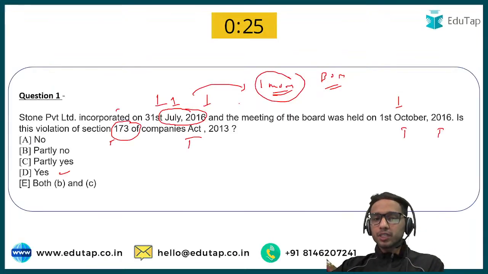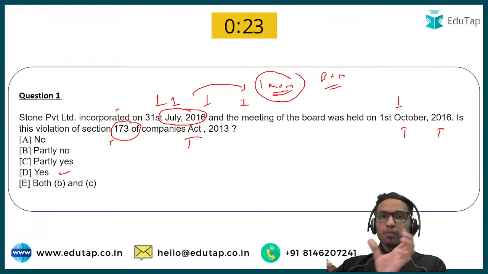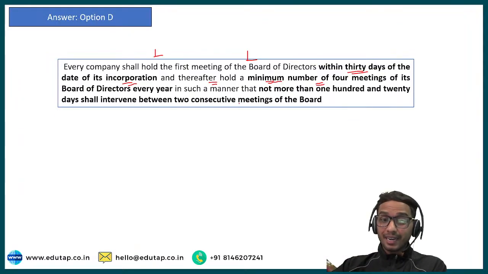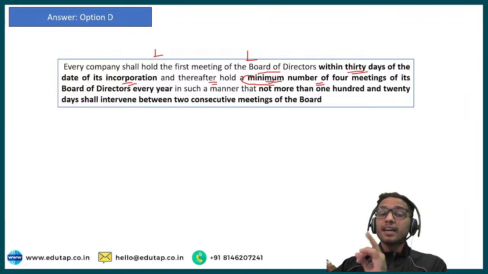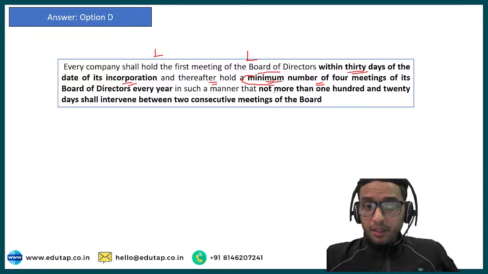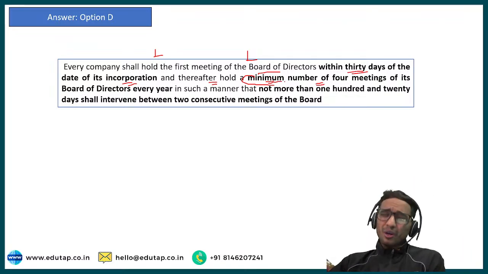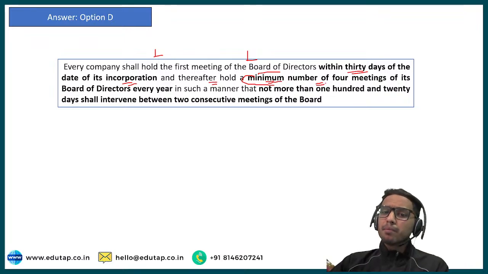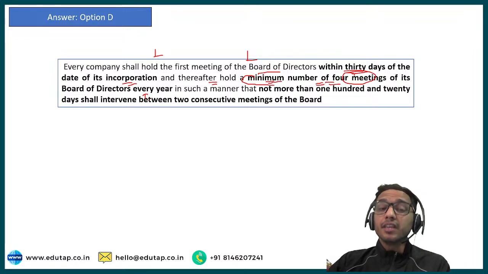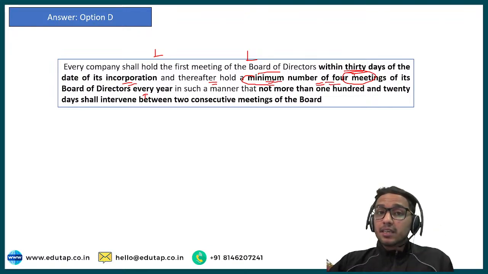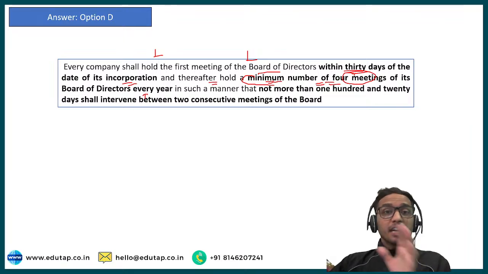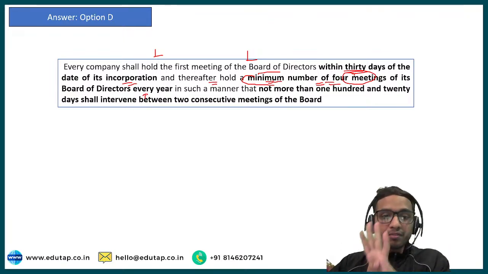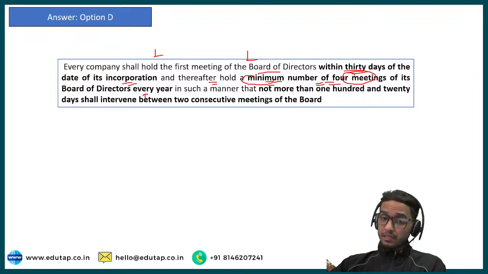I have asked you about the number of days within which the first board meeting should be held. But a question could also be asked from this criterion: after the first meeting, a minimum of 4 meetings of the board of directors should be held every year. So the next question might be: in a single year, what is the minimum number of board meetings that must be held in a company? The answer would be 4 meetings. And one more important thing is here. What is written here?